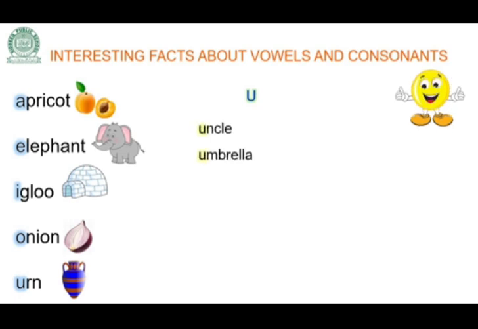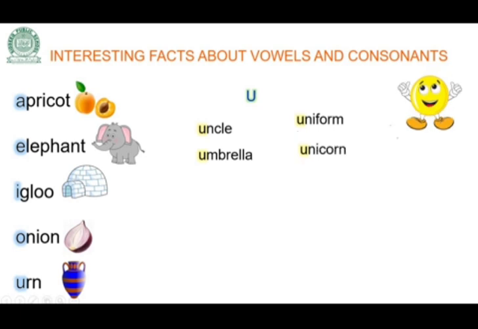Now look at these words. Uncle and umbrella. In uncle and umbrella, U is producing a sound. Uncle, umbrella. Now look at this word. Uniform, unicorn, unity. In uniform, unicorn and unity, U is producing Y sound. Y is a consonant sound.